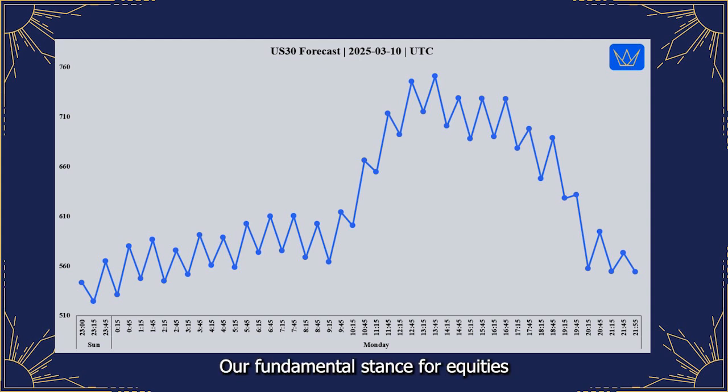Our fundamental stance for equities remains cautiously optimistic, supported in part by the slightly softer US inflation data. Turning to the mass pressure data for Monday, March 10, 2025, specifically for the Us30, we see a starkly contrasting cyclical tendency compared to the DXY and US oil, and aligning with Ethereum. The mass pressure chart for the Us30 on Monday reveals a clear and strong bullish cyclical tendency.